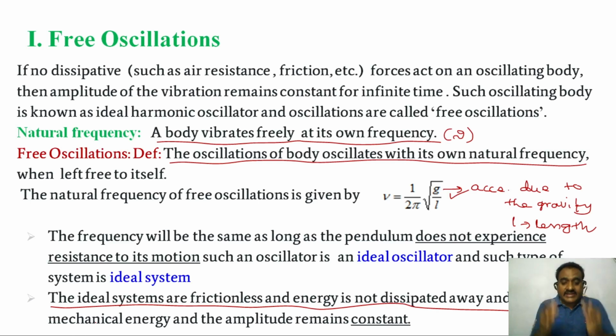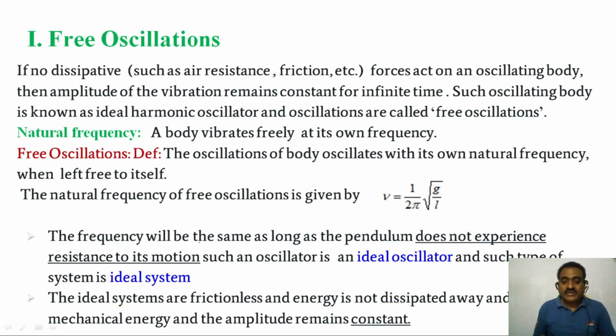For example, total energy is equal to half m omega square a square. So total energy is constant, and we can write total energy is directly proportional to amplitude square. Total energy is constant, amplitude also constant.